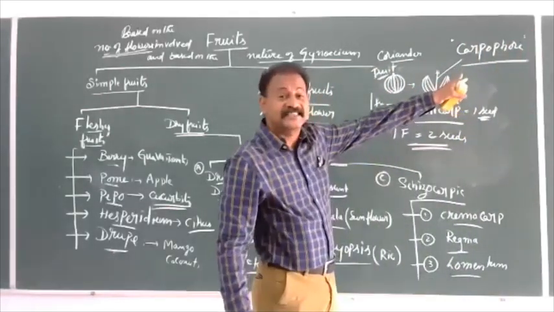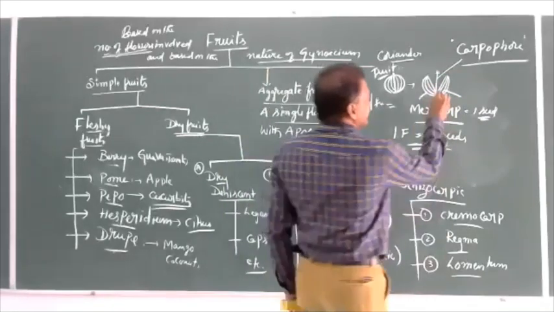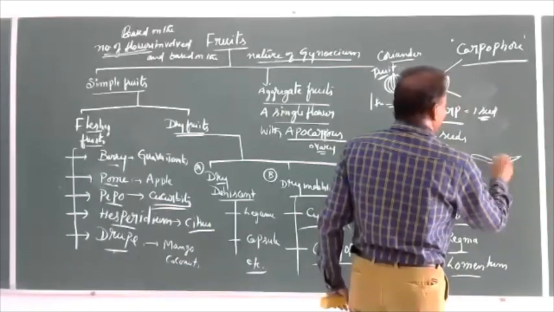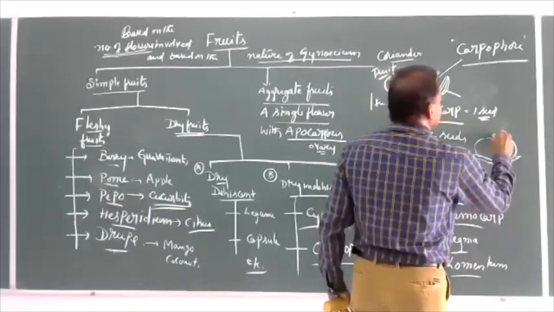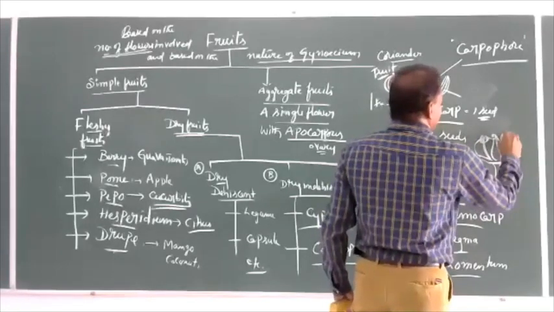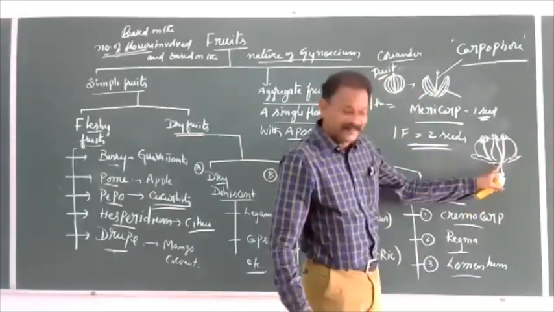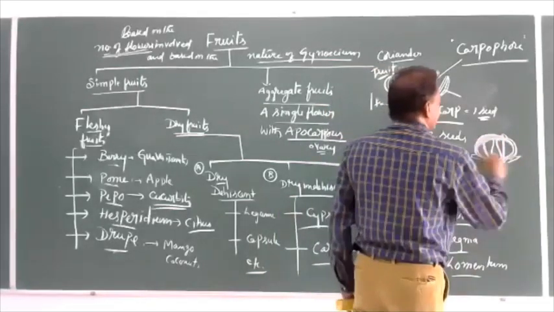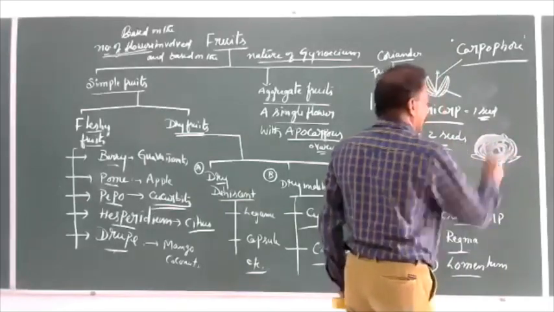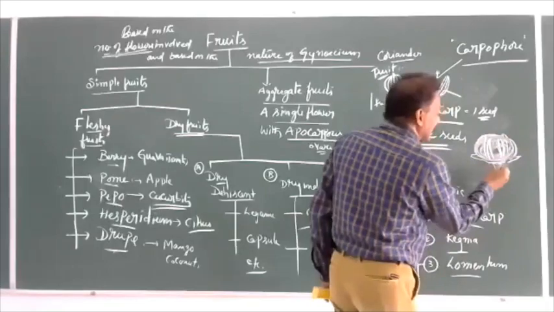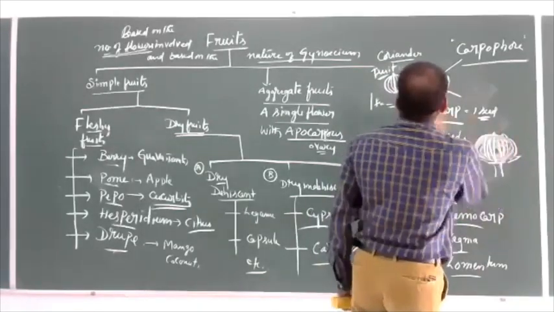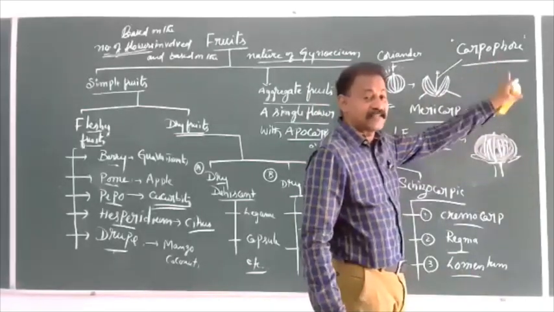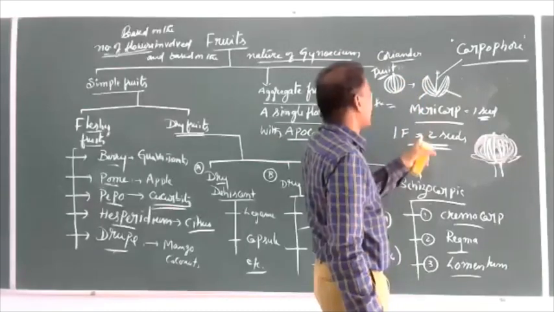Carpophore is the extension of thalamus. What is thalamus? We know that thalamus is nothing but the place where all the floral parts are joined or attached, like this. When a flower becomes a fruit, and it is a cremocarp, this thalamus is extended. The extension of thalamus is called carpophore, a term associated only with cremocarp.